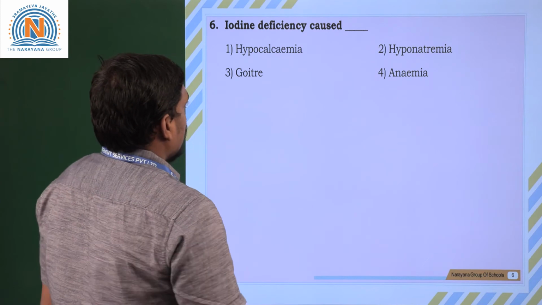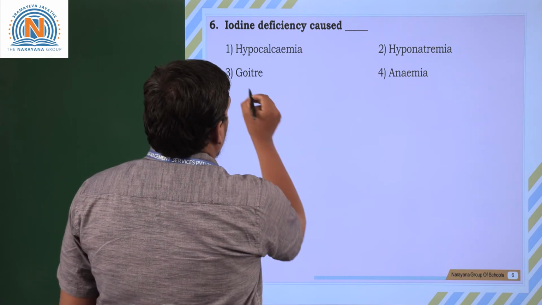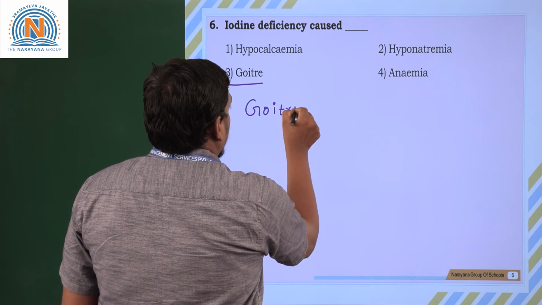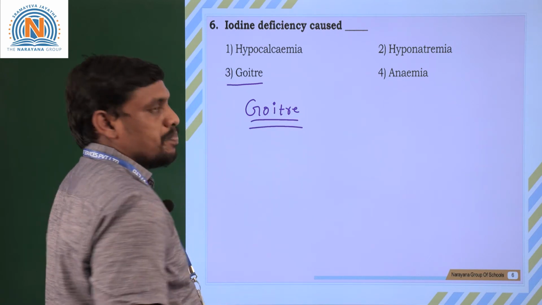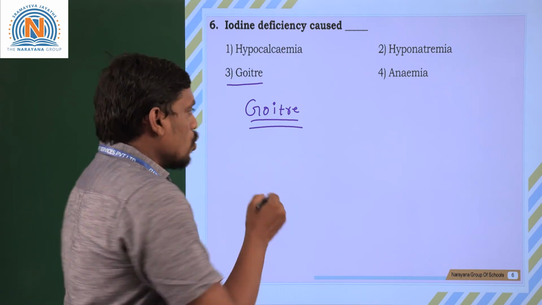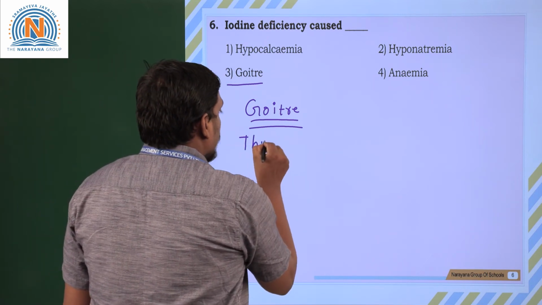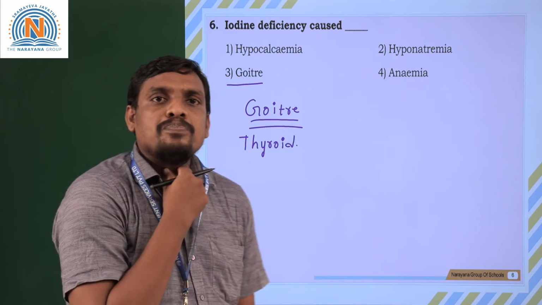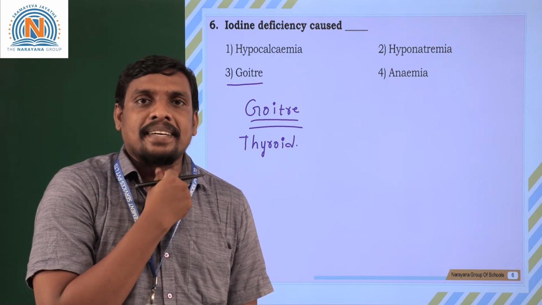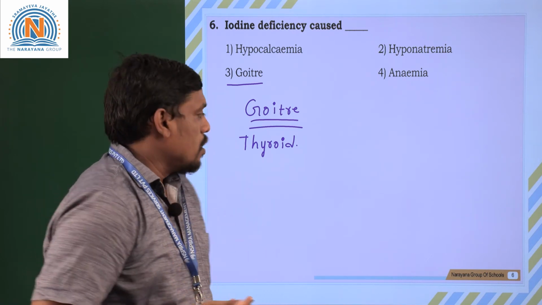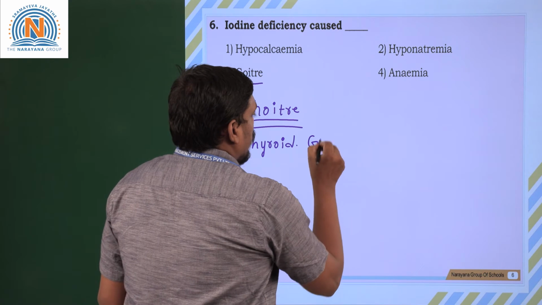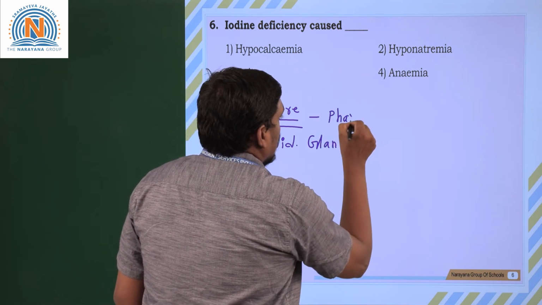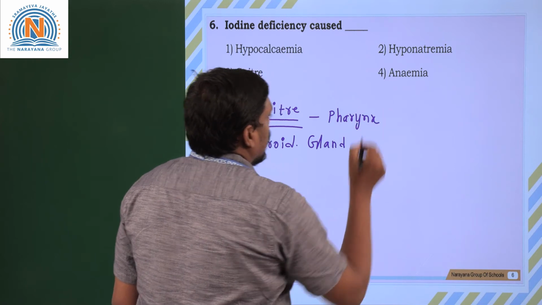Iodine deficiency causes a disease called goiter. What do you mean by goiter? Enlargement of the neck is called goiter. It is the enlargement of the thyroid gland. Take our thyroid gland: it is located at the neck region. This is called the neck region, in a region called the pharynx. Exactly here the thyroid gland is located.